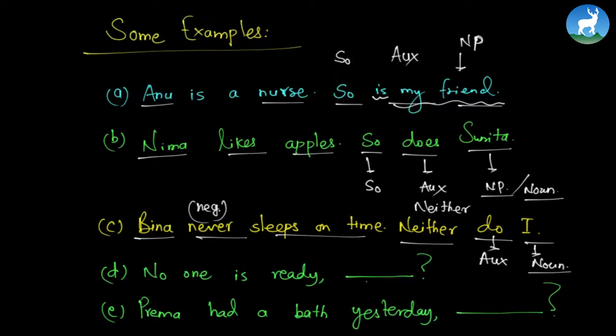Now let's look at some more structures. No one is ready. What will be the tag question? Are they? So "are they" is also asking for confirmation. Prema had a bath yesterday. Didn't she? "Had" is acting as a main verb, so "didn't she". Prema had a bath yesterday. Didn't she?